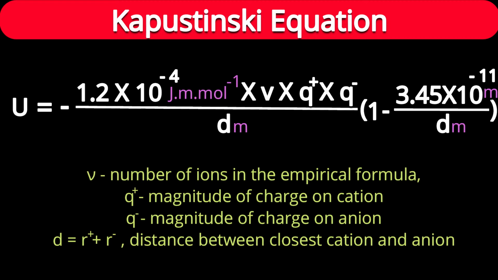Let us see various examples, then you will understand what the Kapustinskii equation is. Russian chemist Kapustinskii in 1956 gave us a formula to find lattice energy.